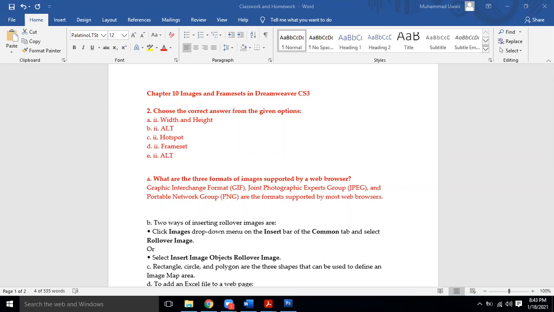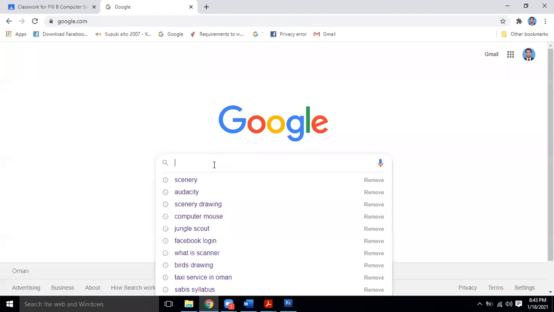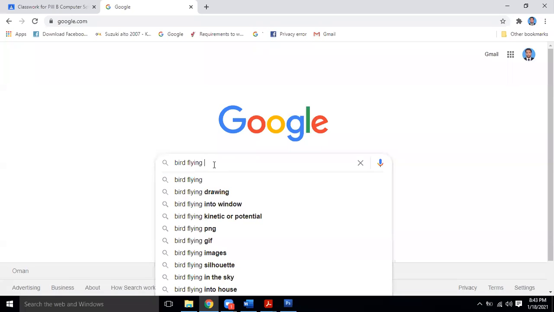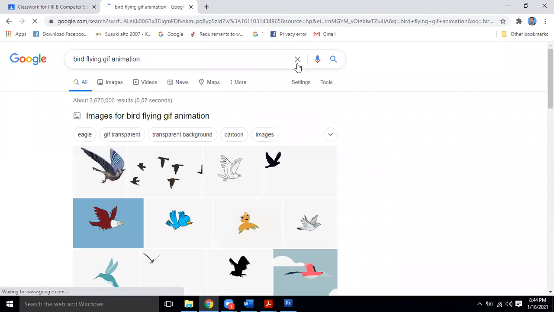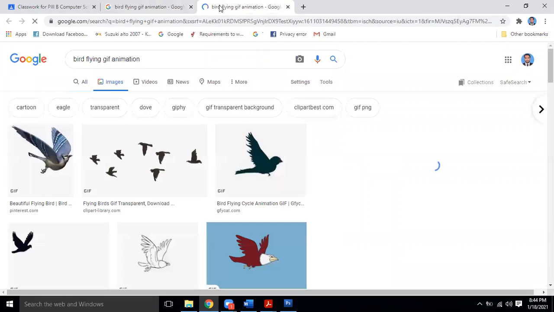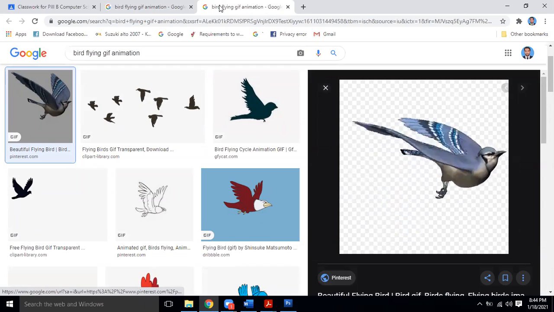I think it's like a short repeating video. Good, good. It contains some animated objects. Just like I am going to give you an example over here. Let's suppose a bird flying, and I'm writing over here GIF animation. GIF will not be a static file like JPEG, but a file with animation, and you can open it in a web browser. You can open it in simple photo software.